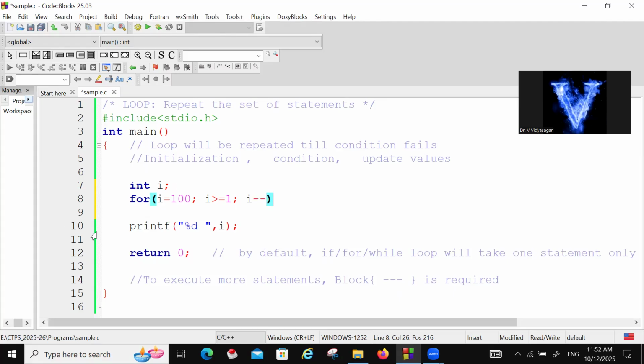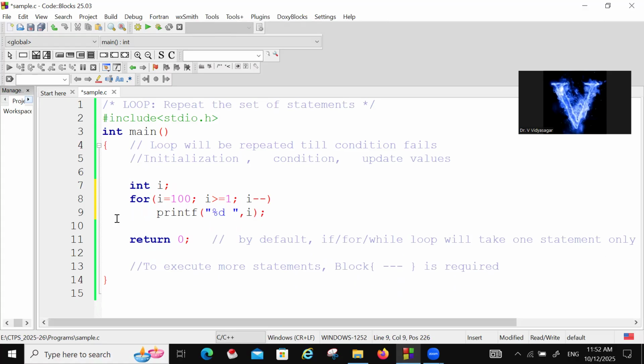What is happening here? Let us see. Here I am not giving any semicolon, which means the printf will be considered. By default one statement will be considered. So in this case, first I is equal to 100. Next, it will come here: 100 greater than or equal to 1, condition true. Condition true means it will be printed. 100 will be printed.